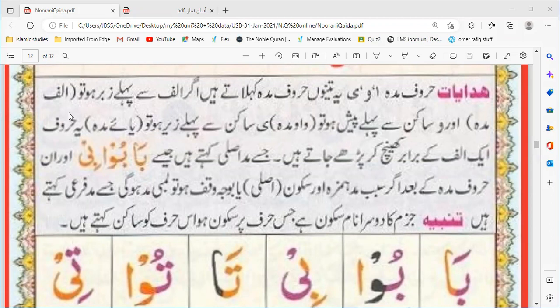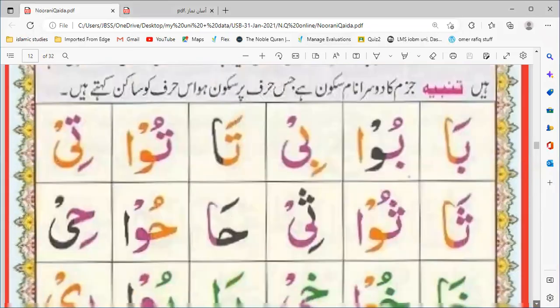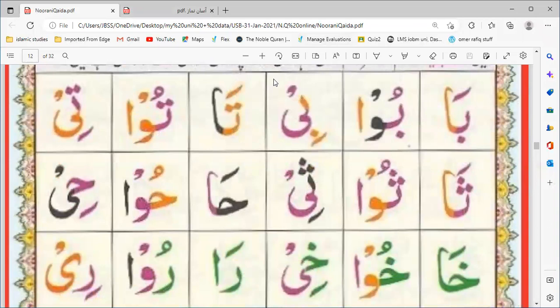These huruf are madda. Alif is madda when it has zabar before it. When alif comes after zabar, and it is actually the case every time when alif comes, it comes after zabar. So alif is always madda because it is always sakin and it is always after the zabar. So alif is always madda.